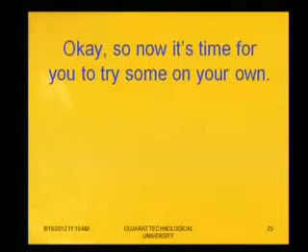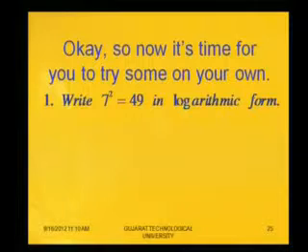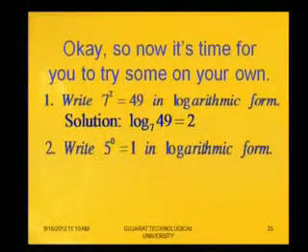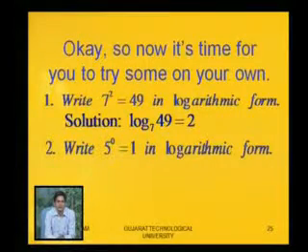Okay, so now it's time for you to try some on your own. Write 7 square equal to 49 in logarithm form. What will be the answer? Answer is log base 7 of 49 equal to 2. Similarly, what will be the answer of 5 raised to 0 equal to 1?